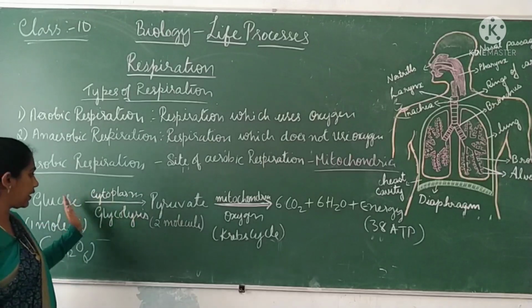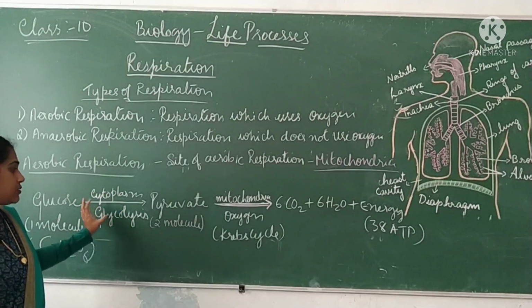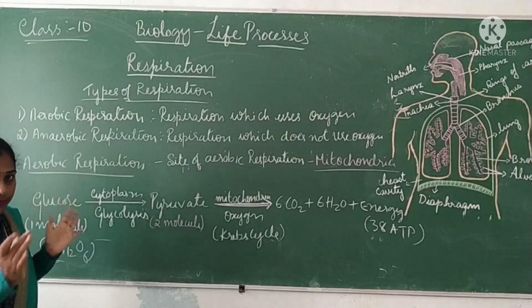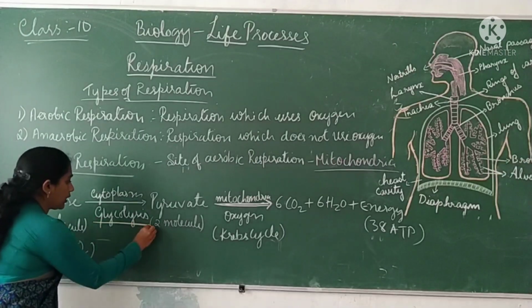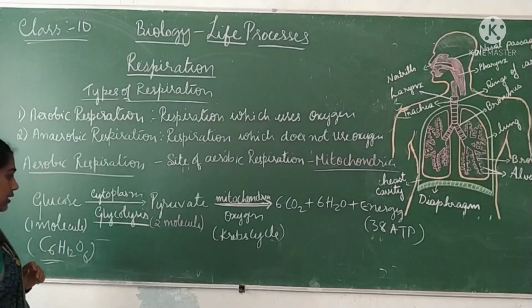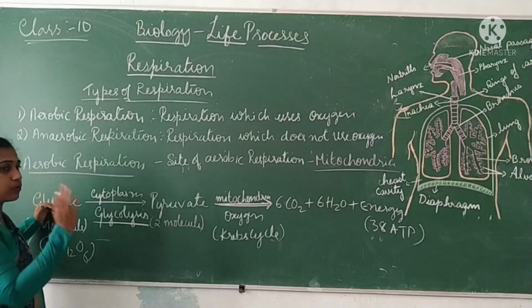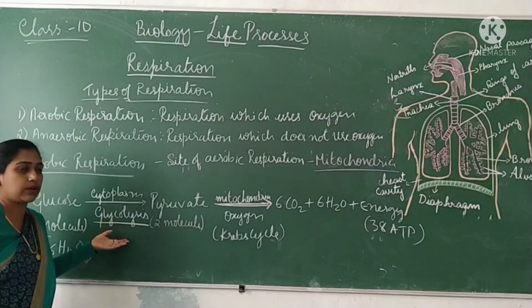So where does this happen? This happens in the cytoplasm of the cell. This process wherein glucose is broken down, the breaking down of glucose, is called lysis of glucose. So it's called glycolysis. This step is known as glycolysis because here glucose is broken down. Lysis of glucose is happening. So this process is known as glycolysis.